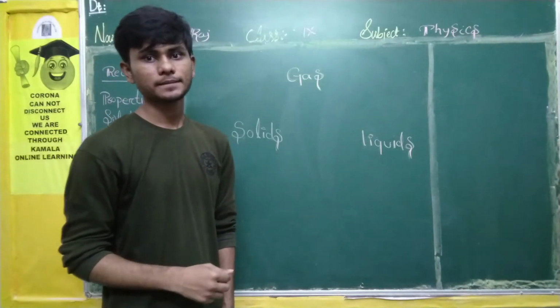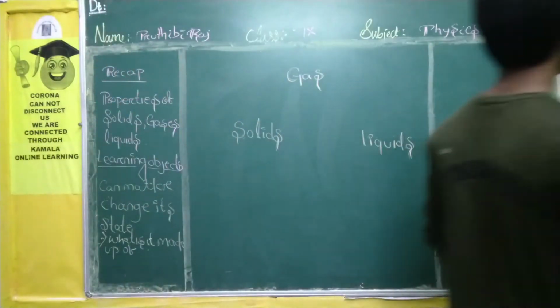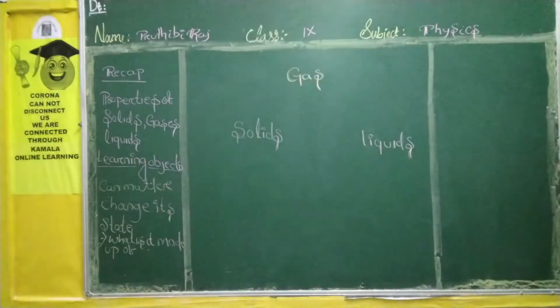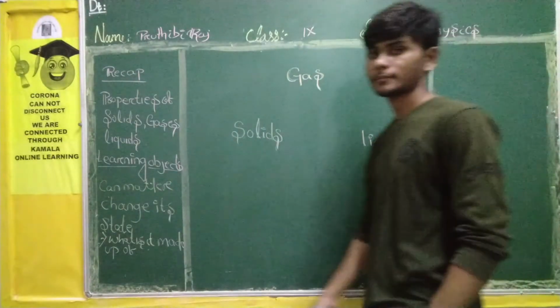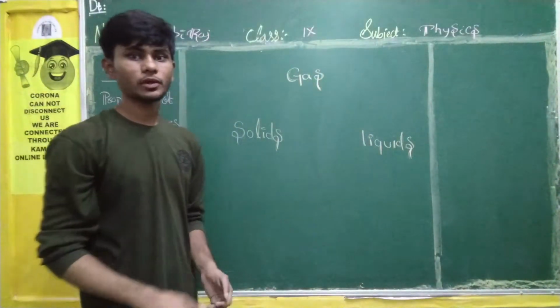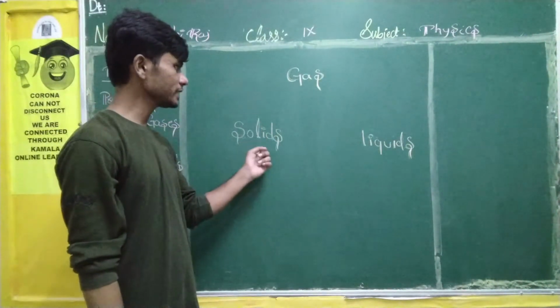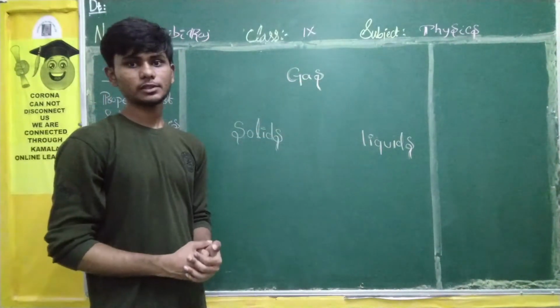Fine. I hope you all can see I have written solids, gas and liquids.